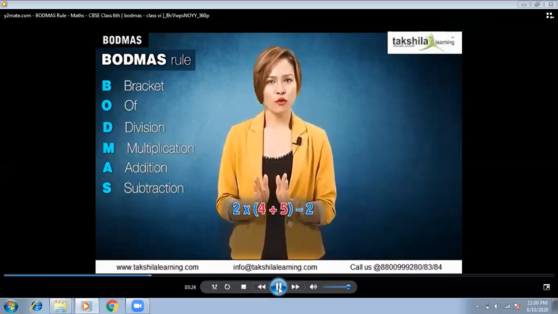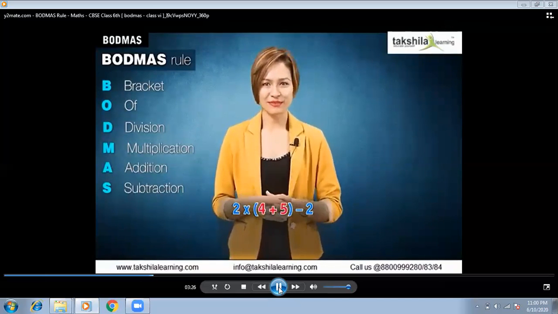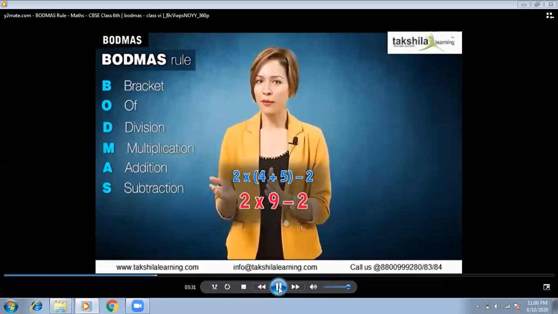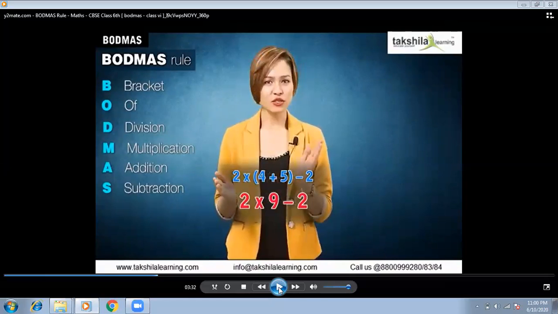Here we have 4 plus 5. So what do we get? It now becomes 2 multiplied by 9 minus 2. Just notice one thing, students: he solved 4 plus 5 is equal to 9, and after solving this operation, he wrote the 9 in the same place. It doesn't mean that if you are doing any operation first, you will write that answer at first. No, the 2 will remain in its place, the sign of multiplication will remain in its place, and the answer of 4 plus 5, which is 9, will be at its own place.